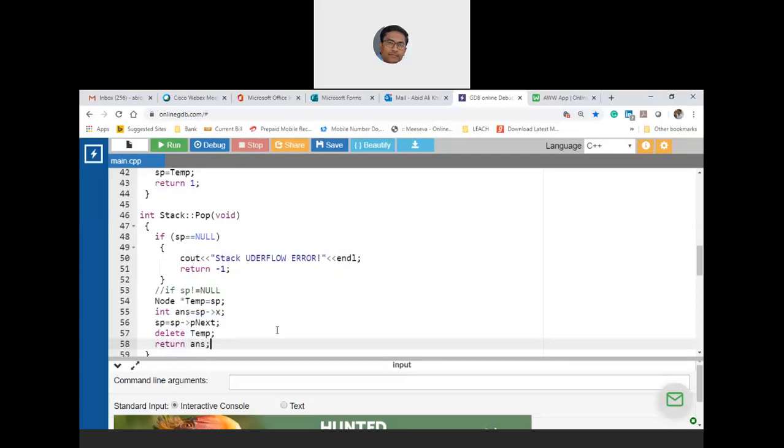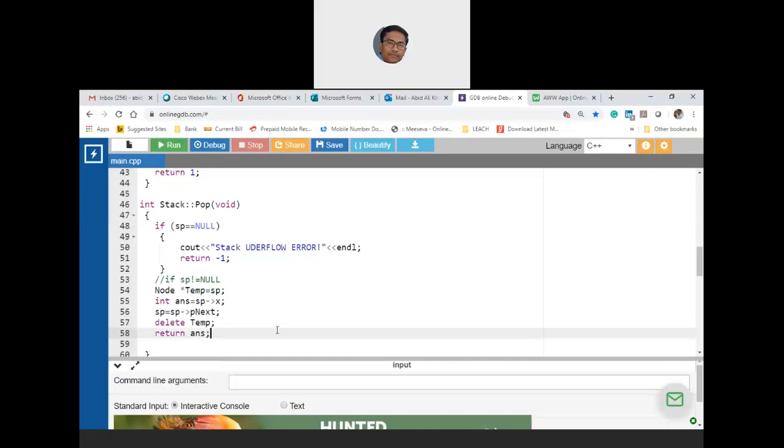Once this is done, I don't need to return 1, because this fellow has to pop. Whenever you are popping, you are getting the value which is answer. So this is -1. Let me change this -1 to an error code.